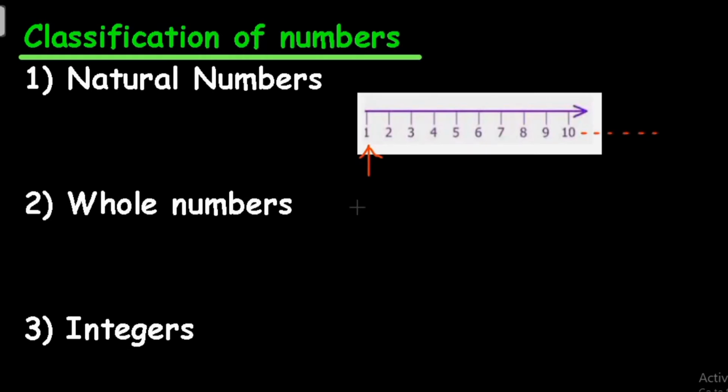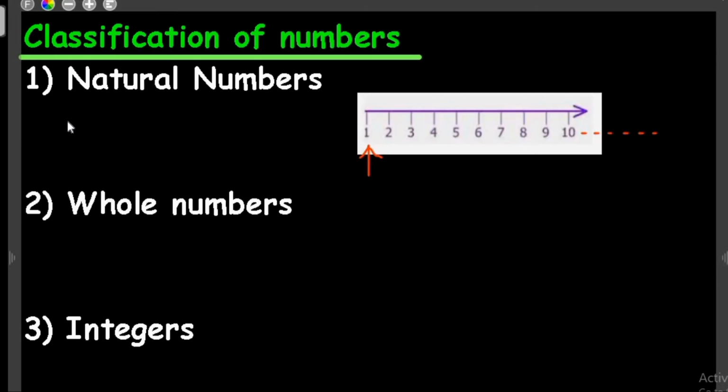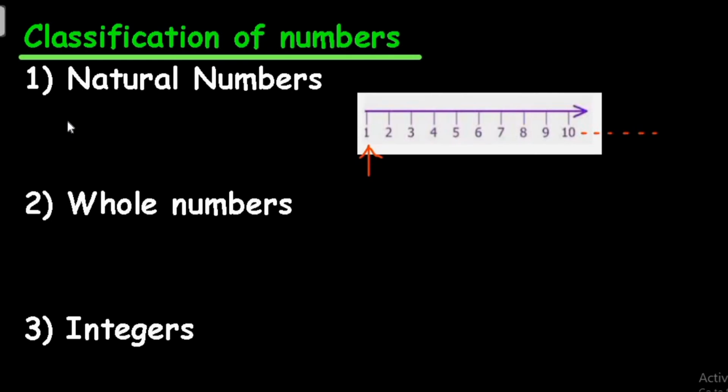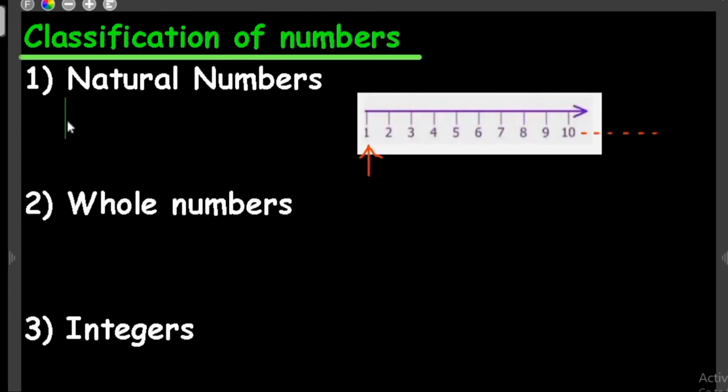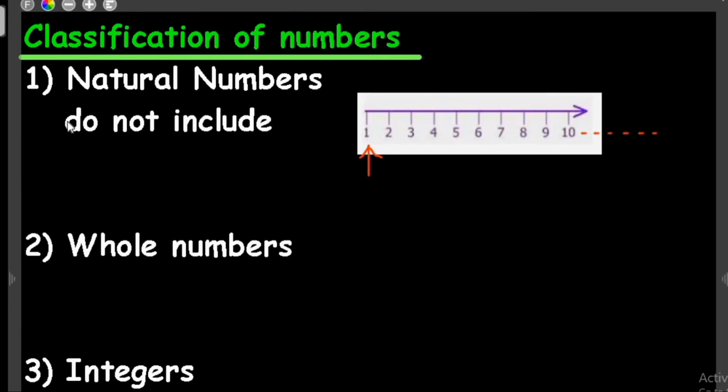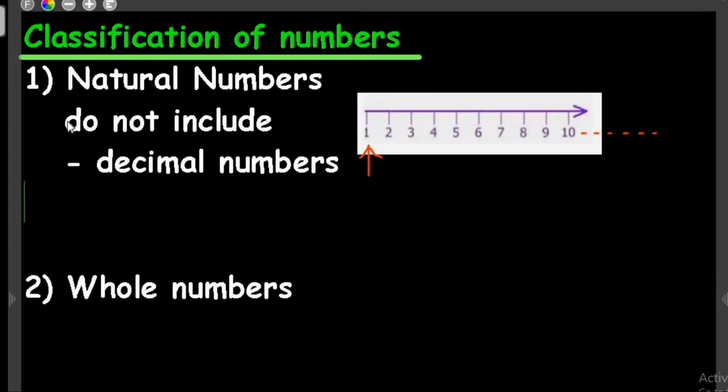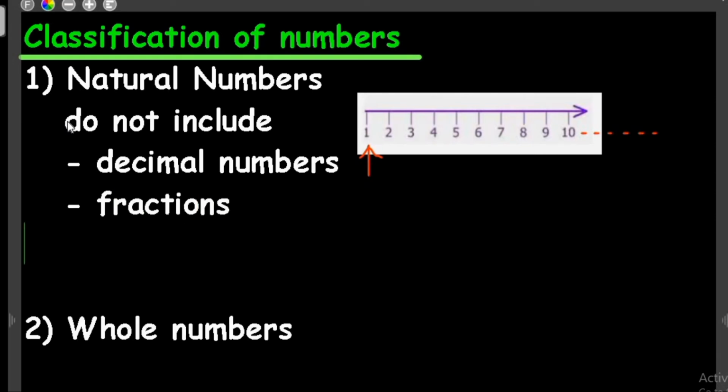And there is something else that you need to remember. In natural numbers, what should you not include? The first type of numbers are the decimal numbers. You should not include the decimal numbers. Number 2, fractions are not a part of natural numbers.